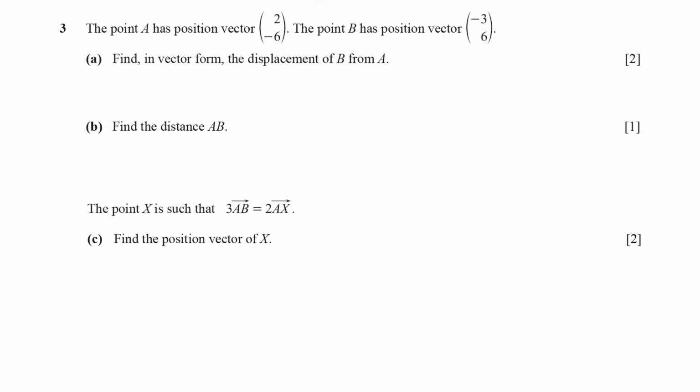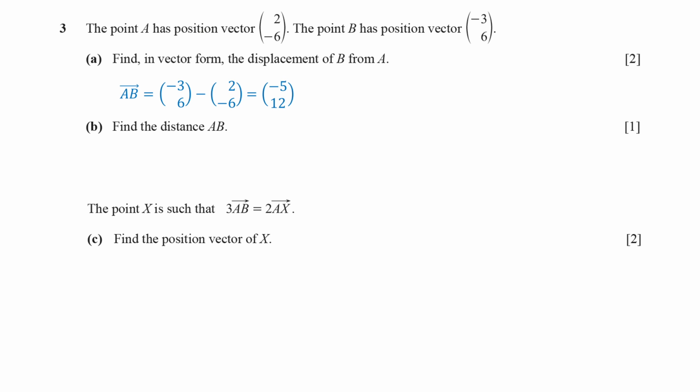In question 3, point A has a position vector with coordinates 2 and -6, and point B has a position vector with coordinates -3 and 6. To find vector from A to B, we subtract the coordinates of A from the coordinates of B. Vector AB is -5 and 12.